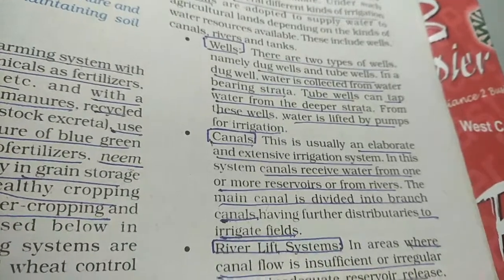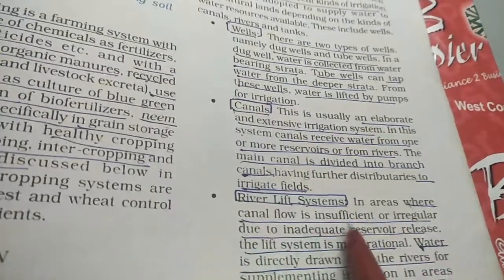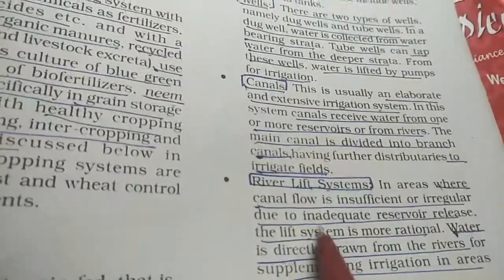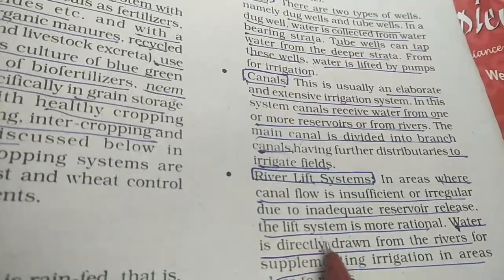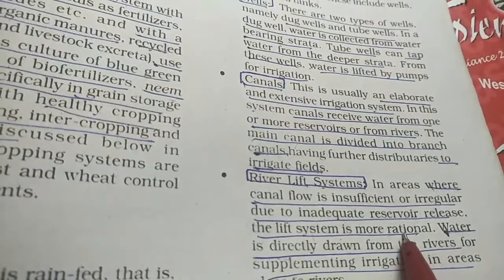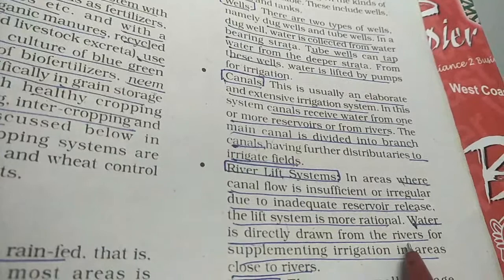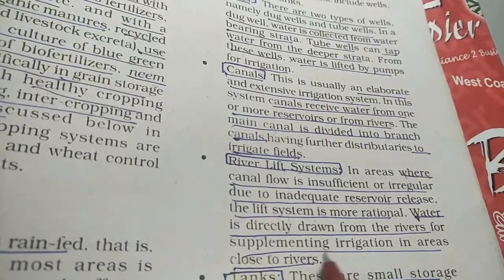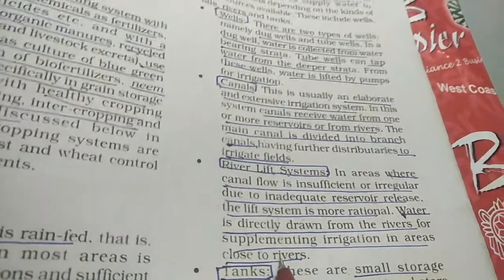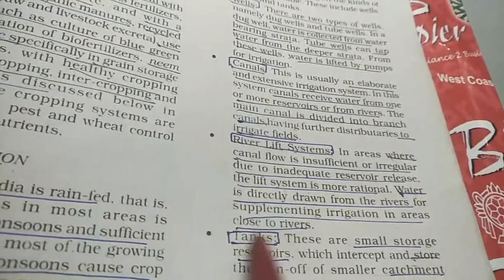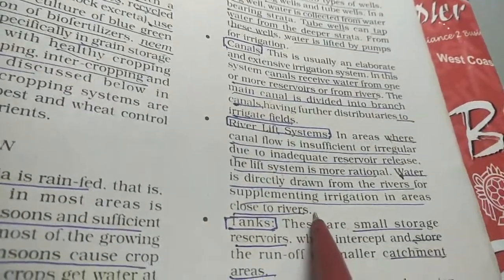Then you have river lift systems. Wherever the canals are insufficient or irregular due to the reservoir, the river lift system becomes more rational and easier. That is, the water is directly drawn from the rivers through a pump and supplied to the agricultural areas which are close to the rivers. This is very important: this system can only be used where the areas are close to the rivers.